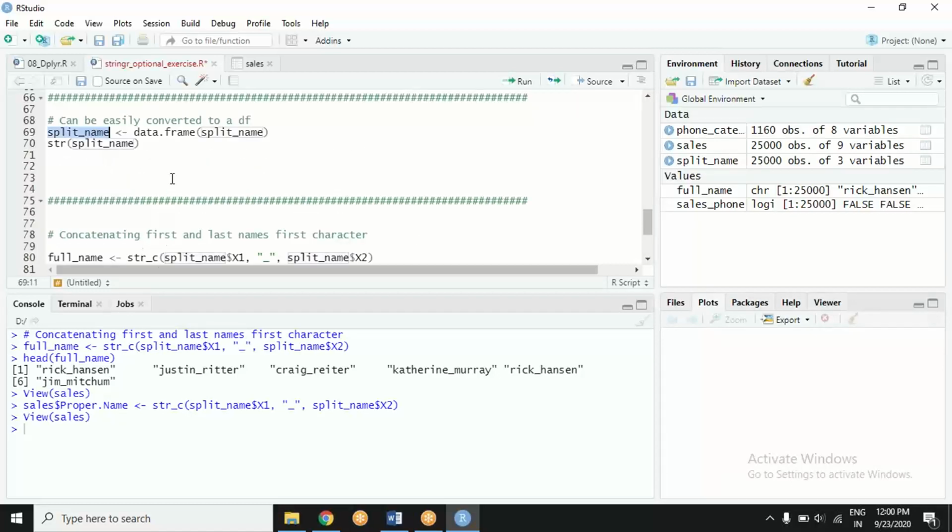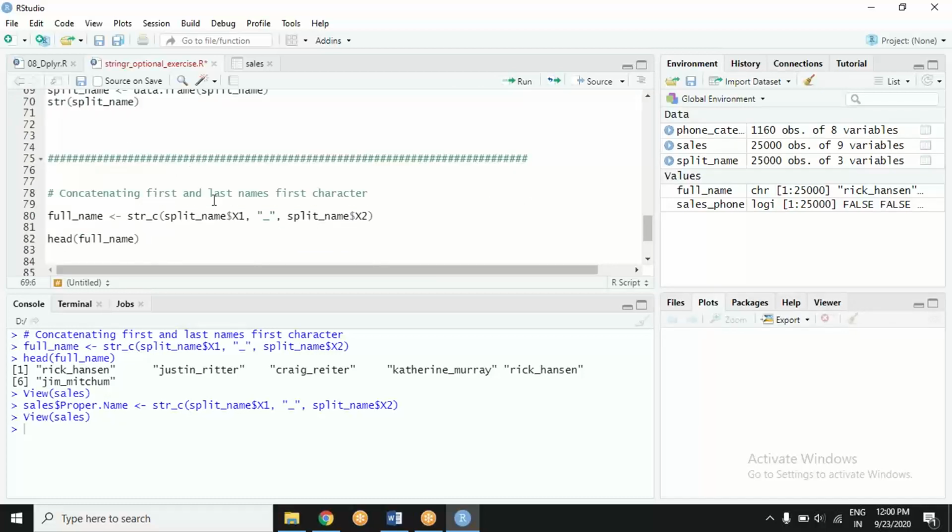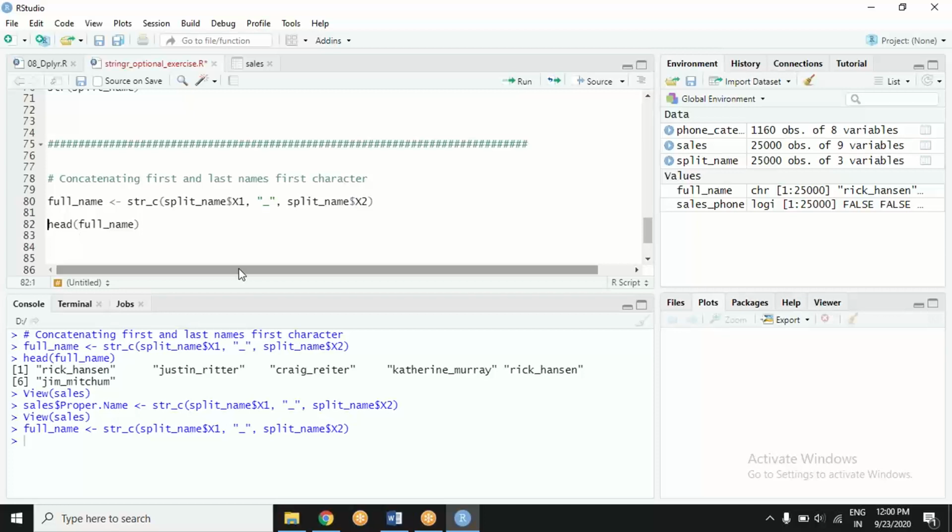So from this split matrix, I converted it into a data frame. Now what I'm doing is I want to concatenate the first two columns only. I will omit the third column. So I'm using str underscore c. C stands for concatenate. I want to concatenate the first column, the separator is underscore, and then the second column. This way I got a full name variable, but the full name variable is an independent vector. If I do that, you see there is a variable full name which is a vector, and what does it contain if I print it?